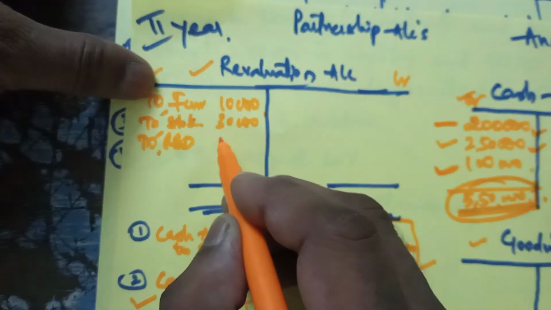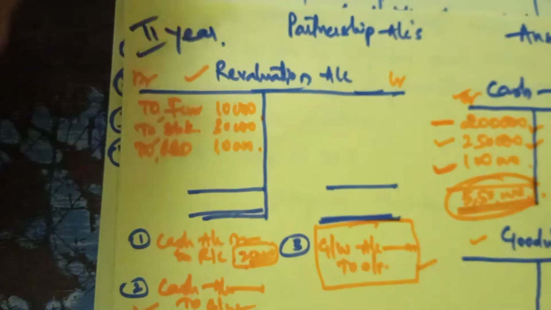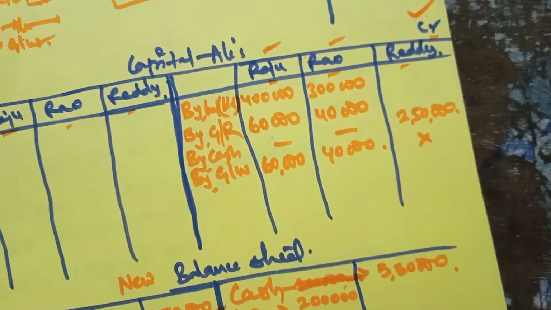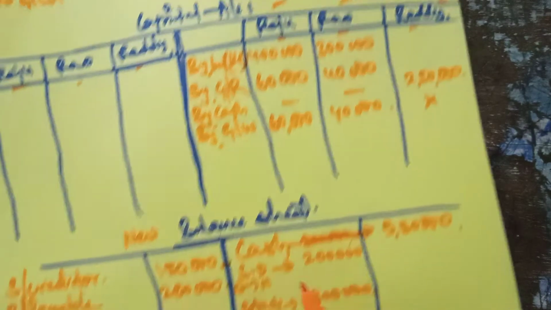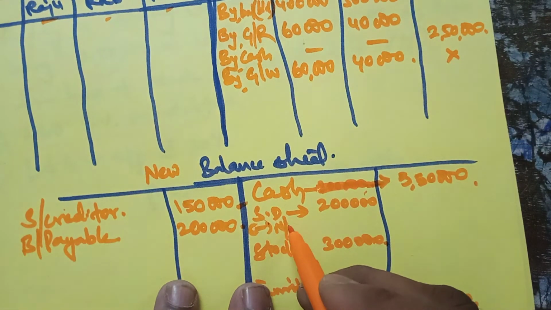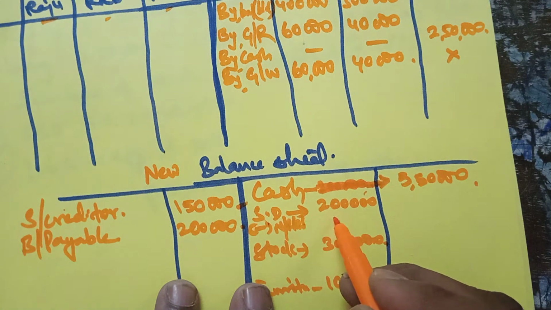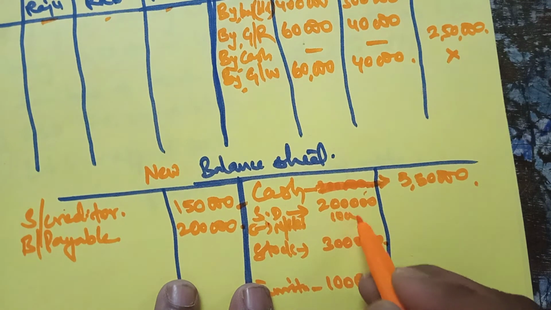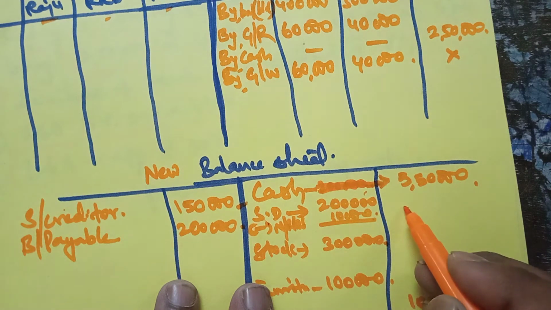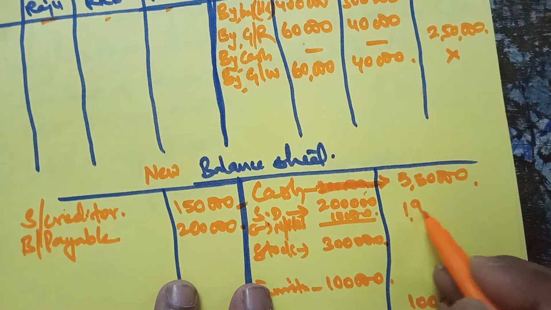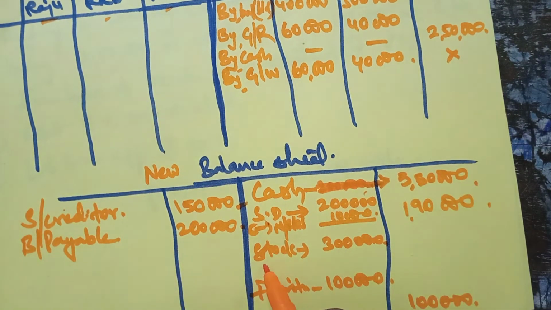Debit revaluation account with 10,000, and simultaneously the RBD amount should be deducted from debtor. New RBD we got is 10,000, deducted. So current debtors will be 1,90,000. Write it in the outer column.